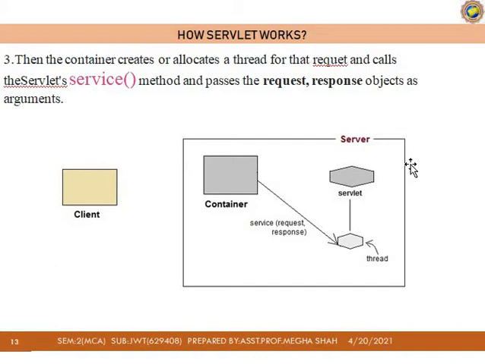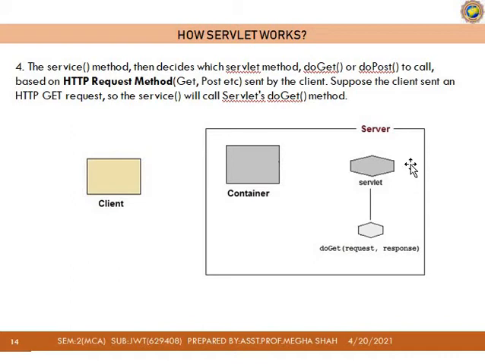Within the service method we are passing the request and response objects as arguments, and for handling a particular request we are creating a thread. Now the fourth point: the service method decides which method we are calling, whether we are calling the get method or the post method. These methods are HTTP request methods.